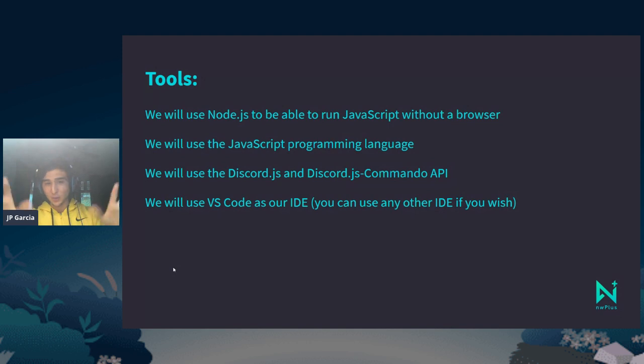All right, so the tools that we're going to be using, again, Node.js, you're able to run JavaScript without a browser. We're going to be using JavaScript as our programming language. We'll be using Discord.js and Discord.js Commando APIs, and we'll be using VS Code as our IDE. I know that some of you aren't able to use VS Code and you are going to be using some other IDE. That is 100% fine, but know that I'm going to be using VS Code, so if it looks different, it's probably just because of your IDE.